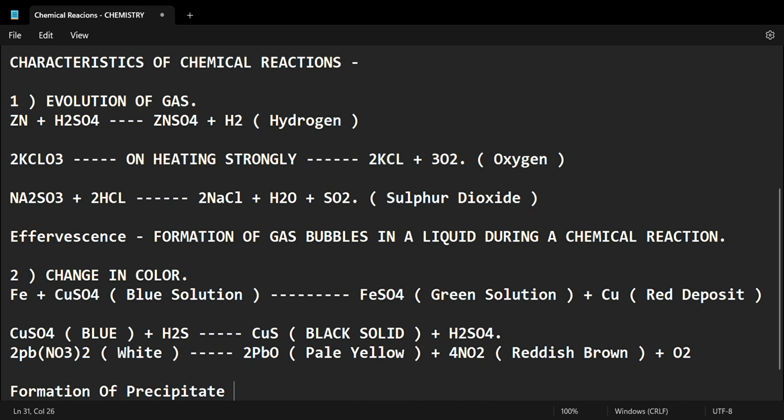So I'm dividing this into many parts. It's a very big chapter. Formation of precipitate, change in state, and also we will finish change in energy in the next video. We'll also try to start conditions necessary for chemical reactions.